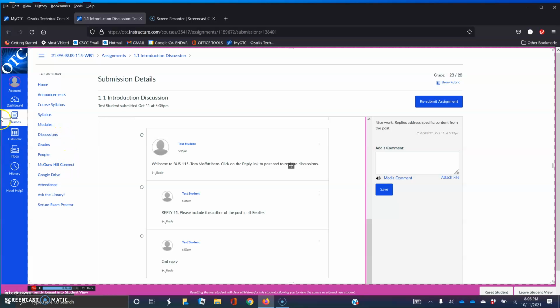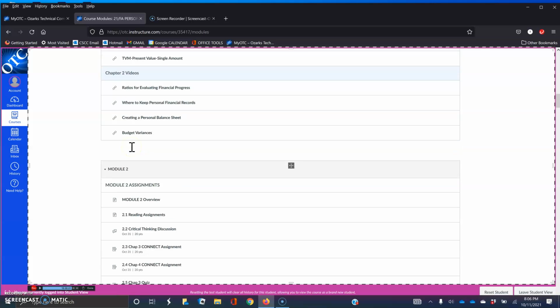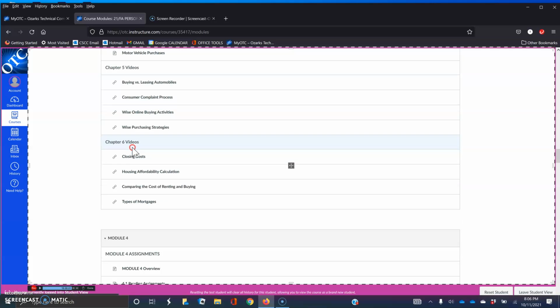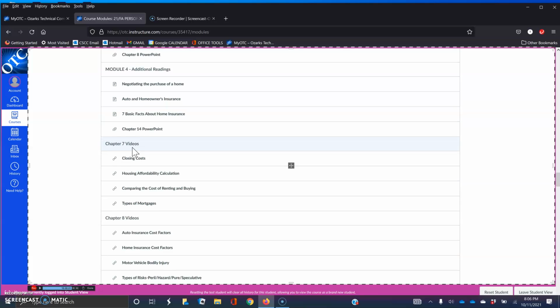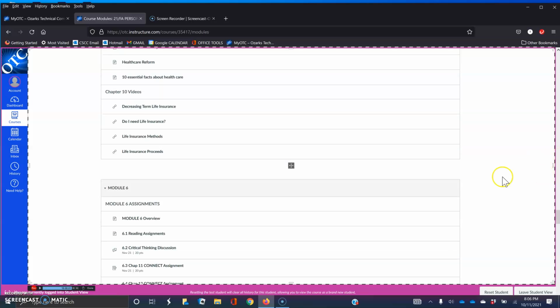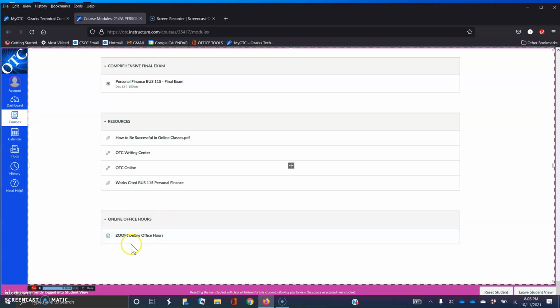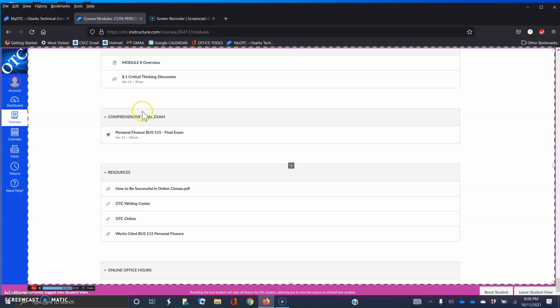There's 2 exams for the course. I go back to modules. Let's scroll down here underneath. Module 4 is the midterm exam, located right here. And then at the end of the course, we'll have the final exam. It's a comprehensive final at the end of the course.